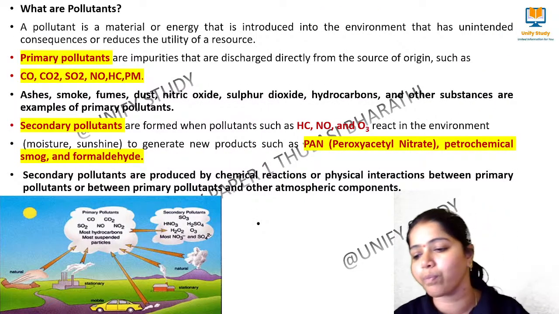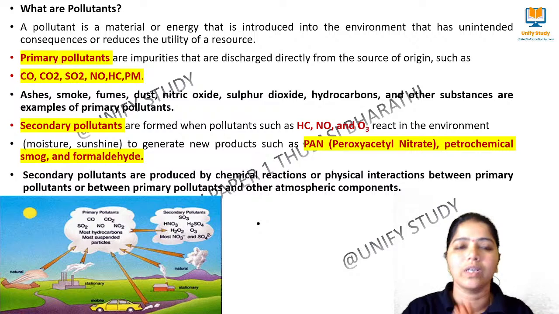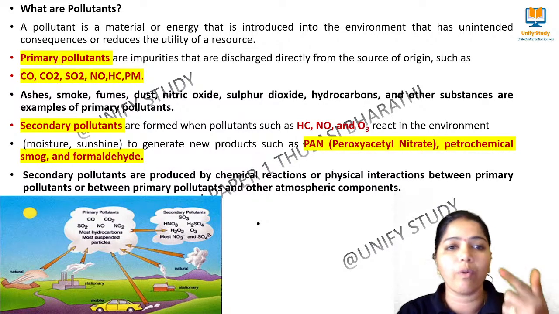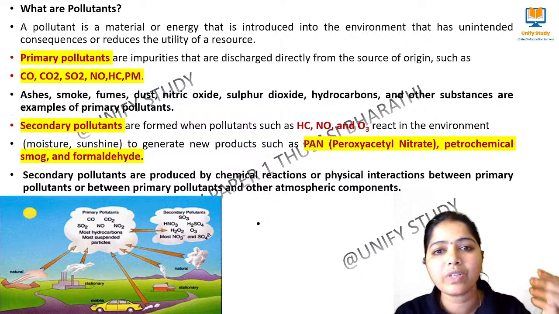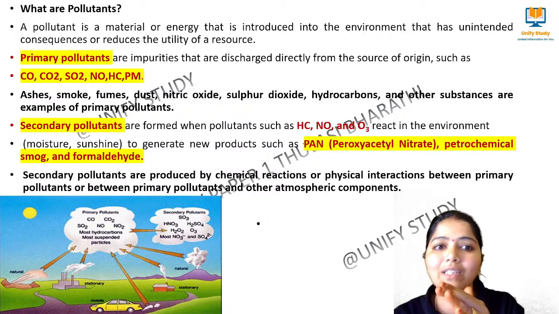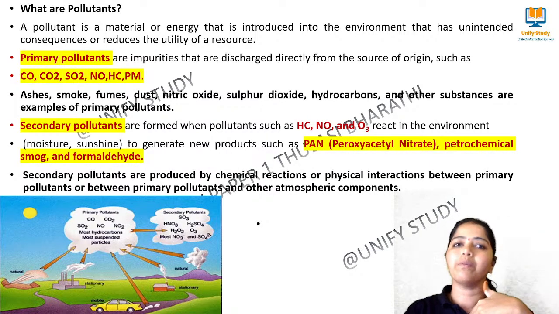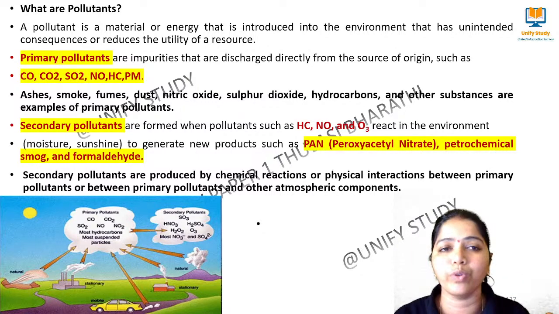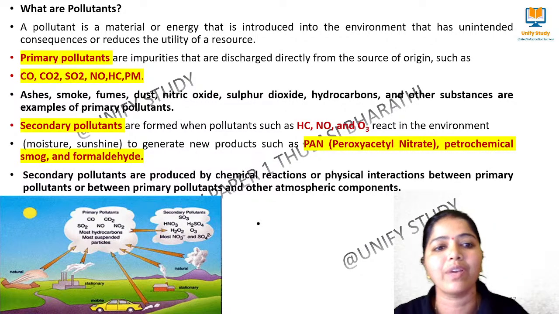Next we move to the pollutants. Pollutants mean what? It's a material in the form of water, air or solid, which has been introduced into the environment and is not good for human beings. That we call a pollutant. If you take air pollutants, we have primary pollutants and secondary pollutants.